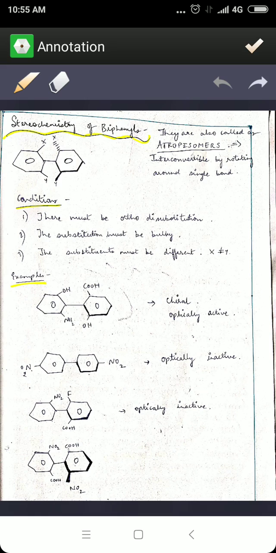Now here, you can see that this molecule, example 1, is chiral, because all the ortho substituents on one benzene are different. There is an amine and a hydroxyl group, and on the adjacent benzene there is a hydroxyl group and the acid group. So this shows that this molecule is a chiral molecule.